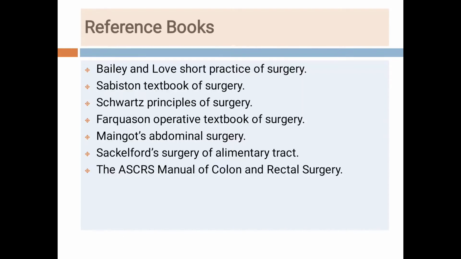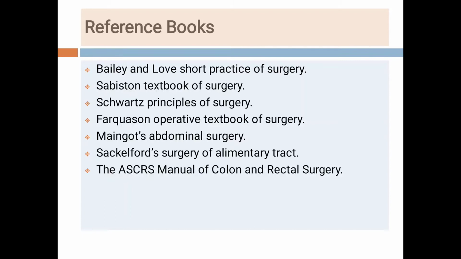In acute fissure, we have given the conservative line of treatment, and with conservative treatment the majority of fissures heal. But the fissures which do not heal with conservative treatment become chronic fissures.